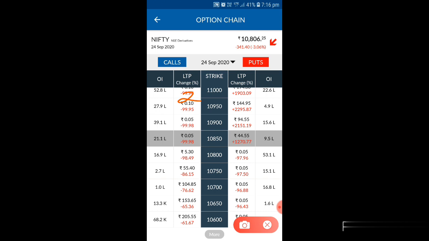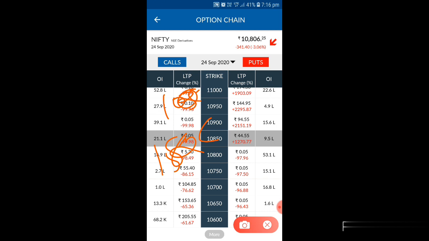So this risk you have to identify, how much risk you are taking. Instead of going for 10 lots or 15 lots here, buy 1 or 2 lots here at the current rate. You are taking the same risk, whereas you are getting assured profit. If the Nifty goes even 20 points, you will get at least 5 to 10 points, whereas here you won't get even a single point of profit. So always select nearby the strike rate. That is a major thing whenever you are going for trading.